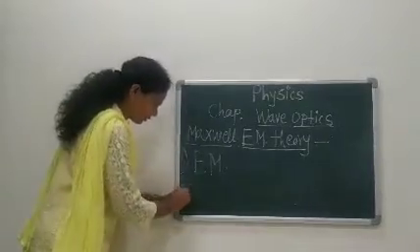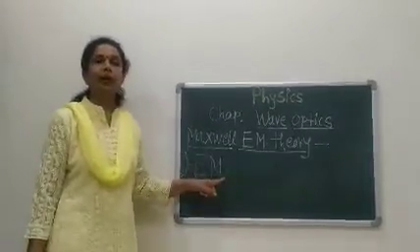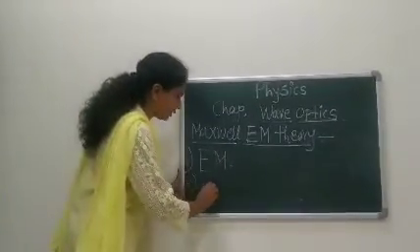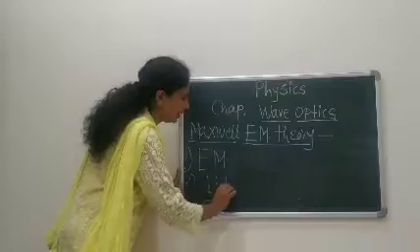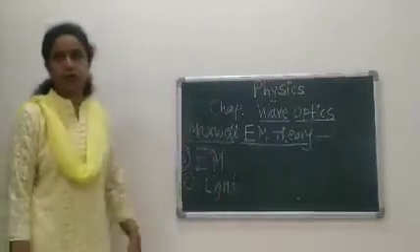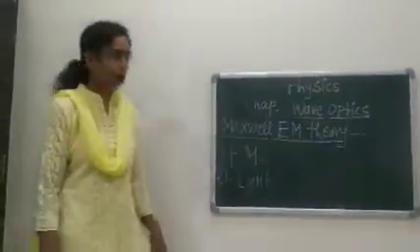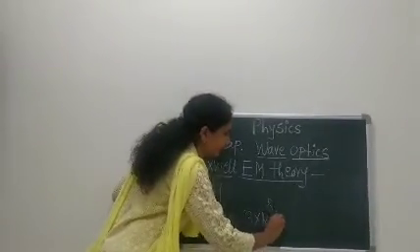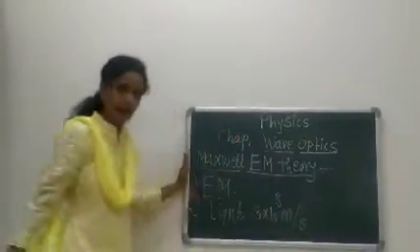Second assumption: these electromagnetic waves travel with the same velocity as that of light. You know that light has a velocity of 3 into 10 raised to 8 meter per second.